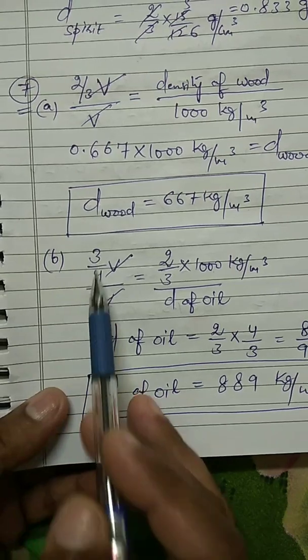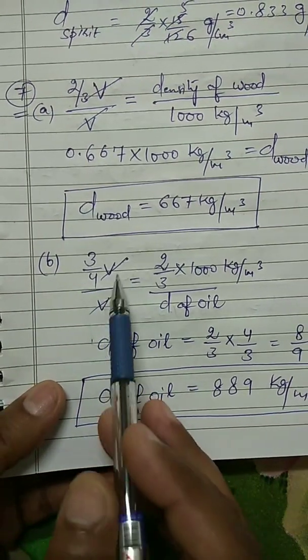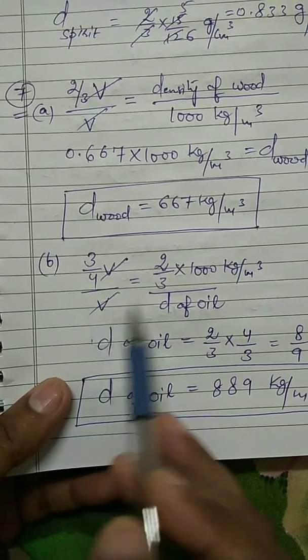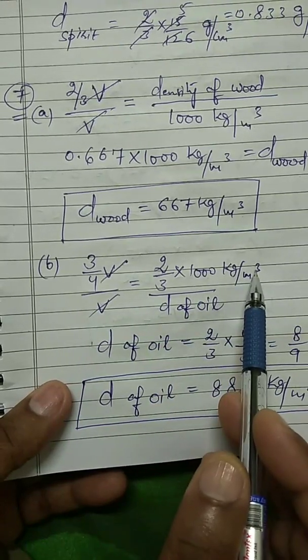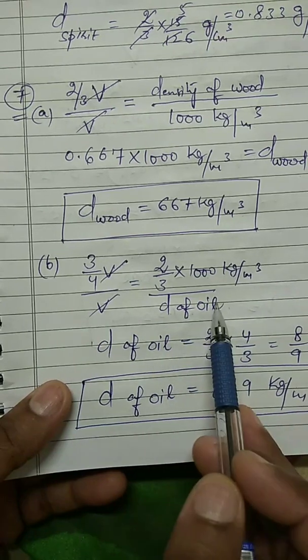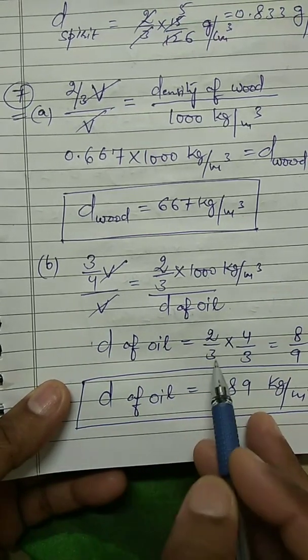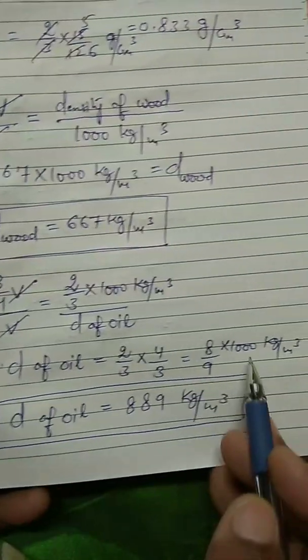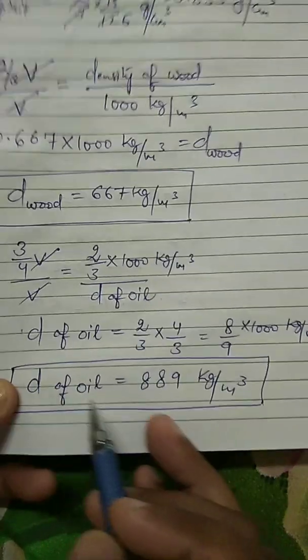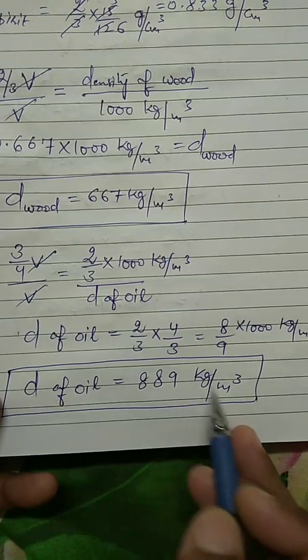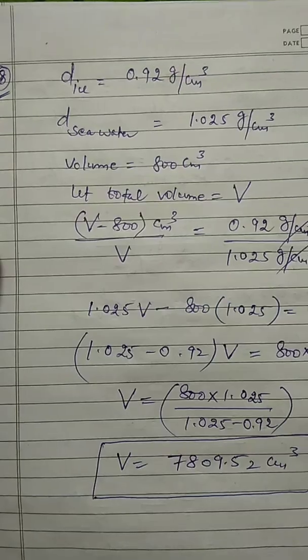B part, 3/4 of the volume divided by total volume equals 2/3 into 1000 kilogram per meter cube over density of oil. So by rearranging, density of oil is 2/3 into 4/3, that is 8/9, into 1000 kilogram per meter cube, and the answer for density of oil is 889 kilogram per meter cube.